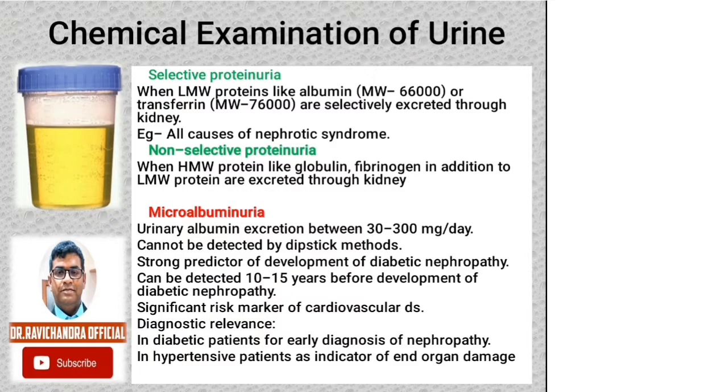What is microalbuminuria? Urinary albumin excretion is between 30 to 300 milligrams per day, and it cannot be detected using dipstick methods. Microalbuminuria is a strong predictor of the development of diabetic nephropathy, so this test is used for early detection of diabetic nephropathy. It can be detected 10 to 15 years before the development of diabetic nephropathy. It is also a significant risk marker of cardiovascular diseases.